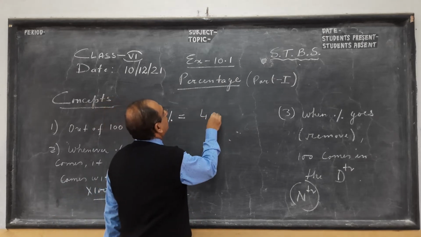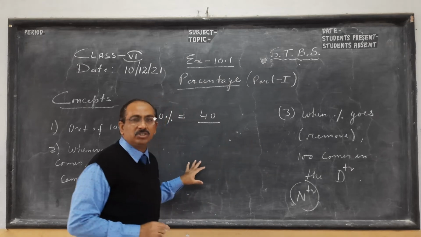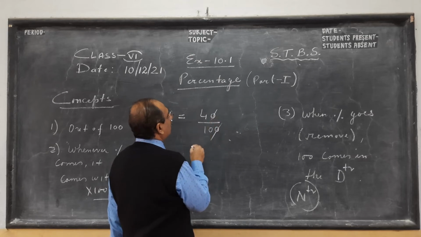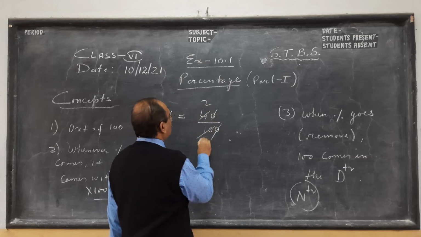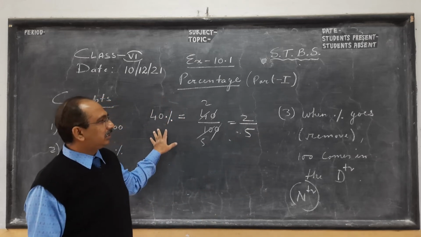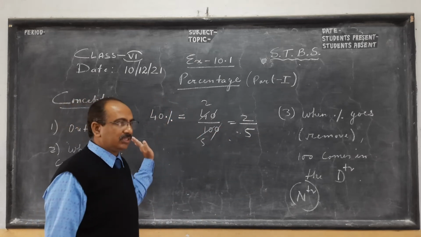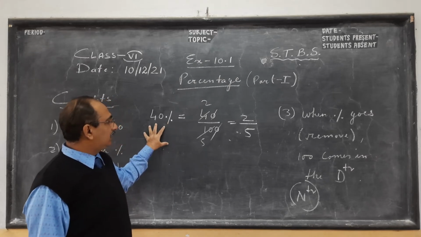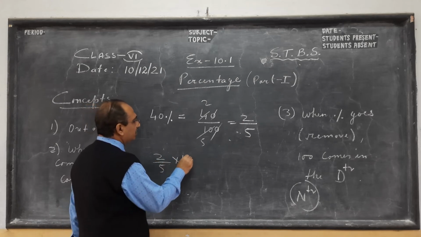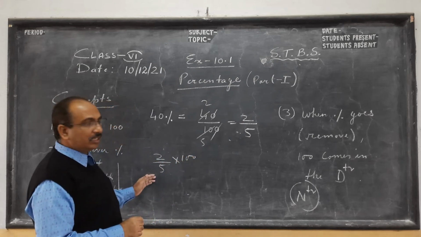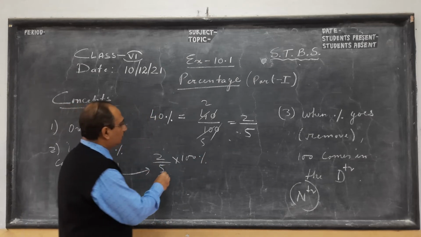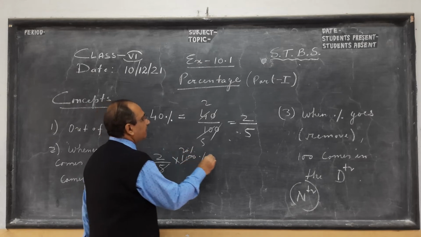I said whenever percentage comes, that was the last sum. Now whenever percentage goes, 100 comes, so cancel 0 0, 2 2s are 4, 2 5s are 10. So we can convert percentage to a fraction, to a decimal, vice versa. Here when percentage goes, it is as a fraction 2 by 5. Just the opposite, children: 2 by 5 as a percent means you got 2 out of 5 in an exam. To bring percentage, we simply cancel, and you see we get 40%.